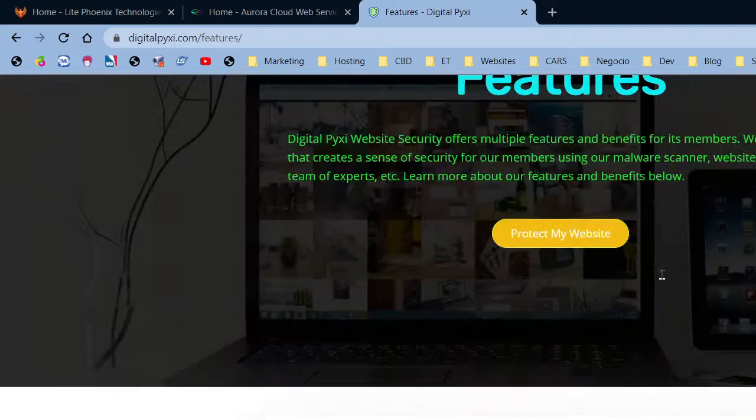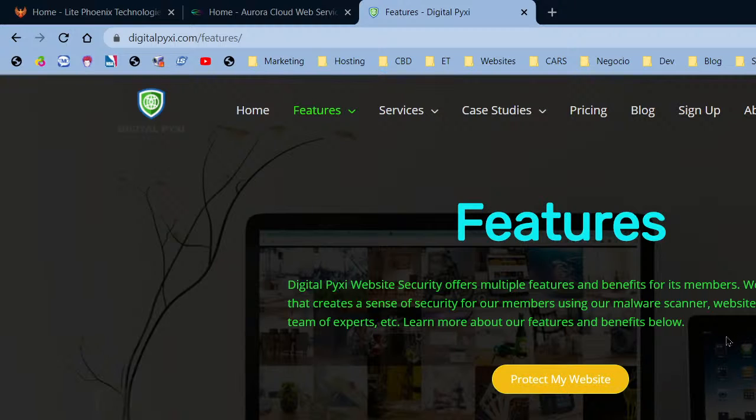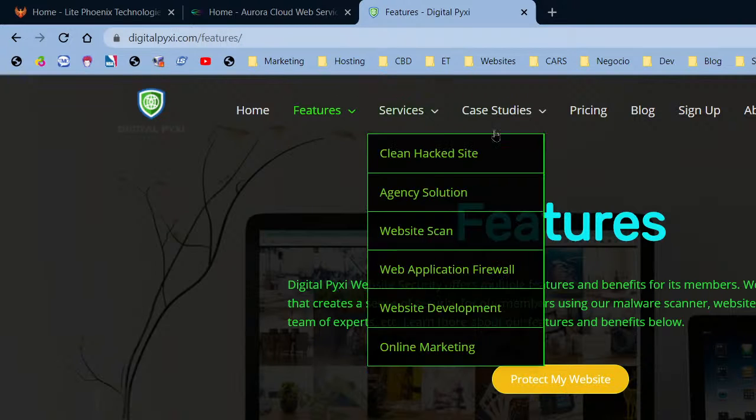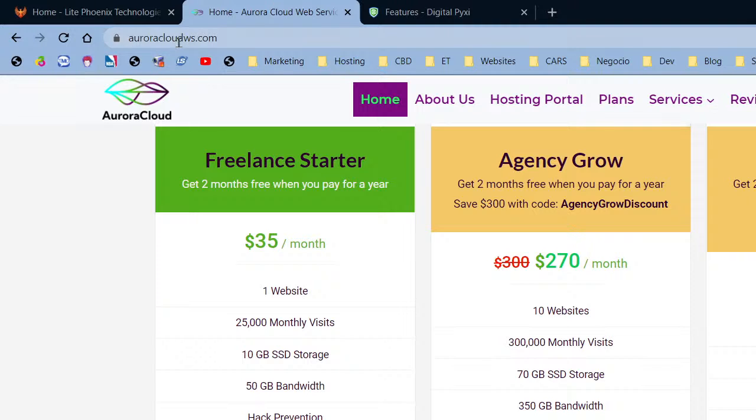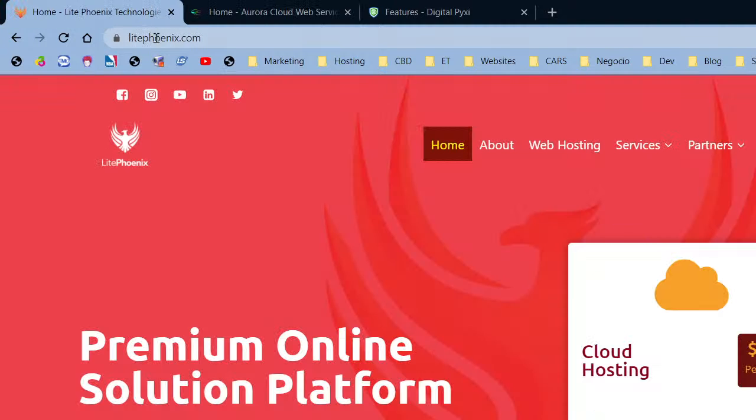Anyway, to get a website like this, there are a few things that have to happen. The first thing is that you're going to need website hosting. Website hosting is what allows, when you go to the search bar and search for digitalpixie.com/features, an actual website to come up. The second thing is that you're going to need a domain name. Your domain name is the actual location of your website. For example, digitalpixie.com is a domain name here. And I have auroracloudws.com, and I have livephoenix.com.